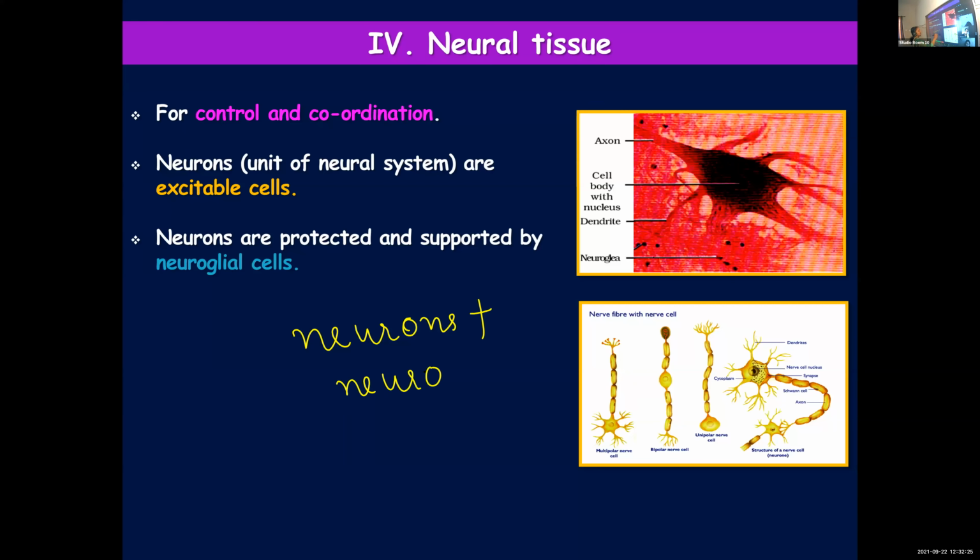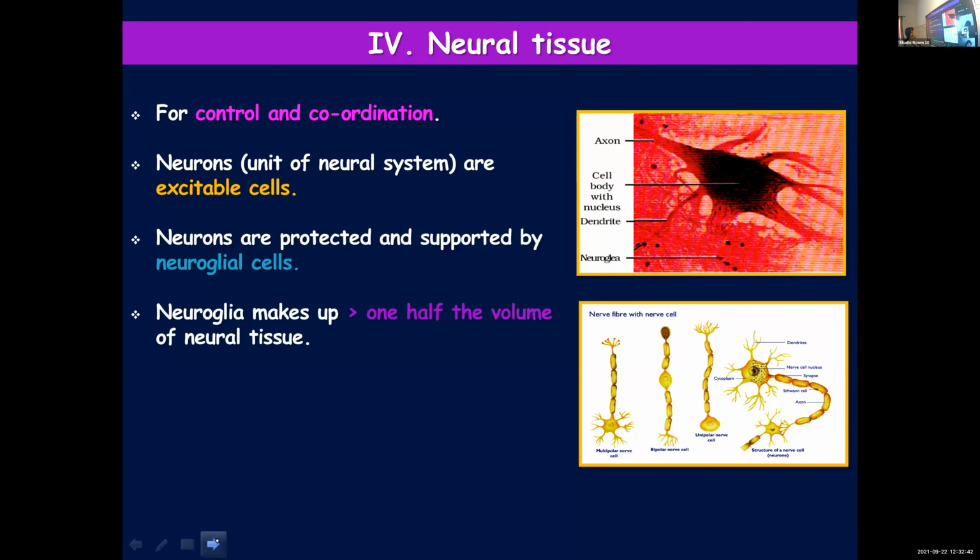The function of neuroglial cells is to protect and support the neurons. Neuroglia makes up half of the volume of neural tissue, so 50% of the nervous tissue is made up of neuroglia.